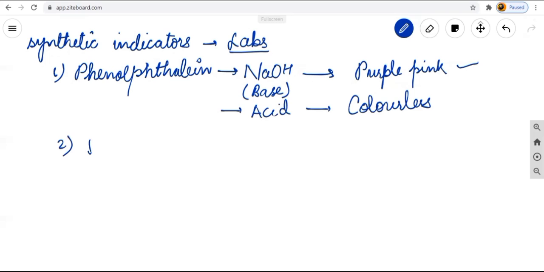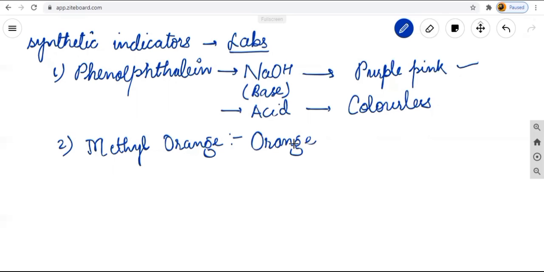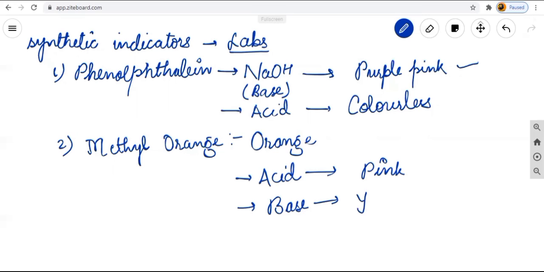The second indicator is known as your methyl orange. What is the second indicator? Methyl orange. Now this word is also new to you. Methyl orange is basically orange in color. So this orange color, when it reacts with acid, always gives the pink color. But when it reacts with your base, it always gives yellow color. Which color will it give? Yellow color.